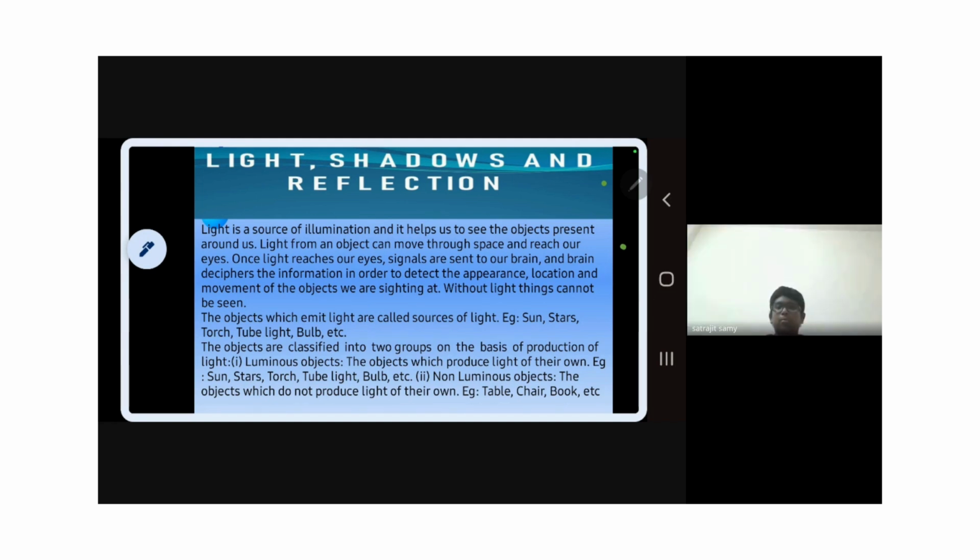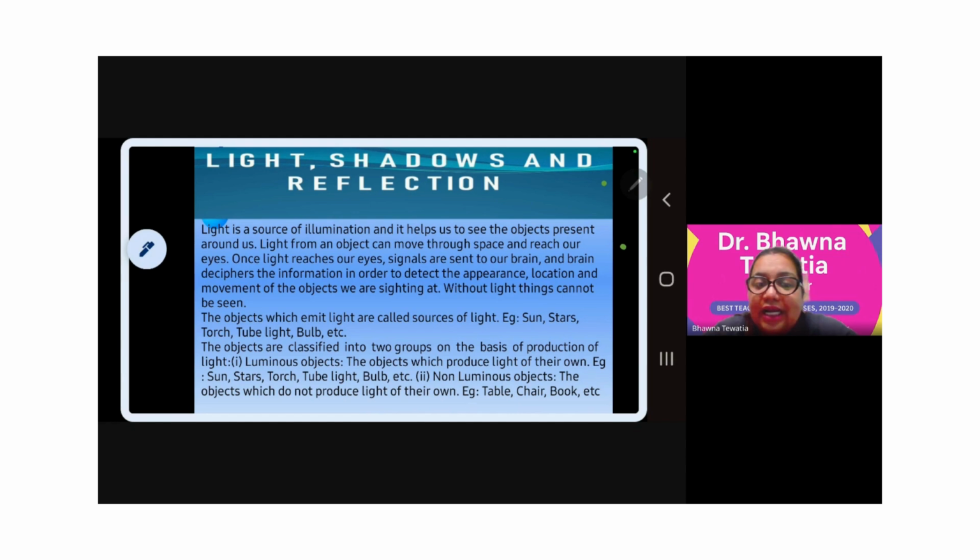Like a light bulb, stars. Light bulbs, stars, in like intense friction. And what is a natural source? Stars, very good. And basically your sun, the biggest star. Okay, so these are the sources.